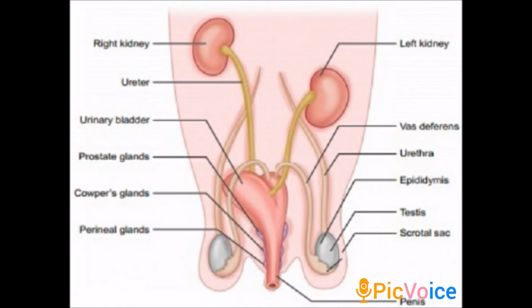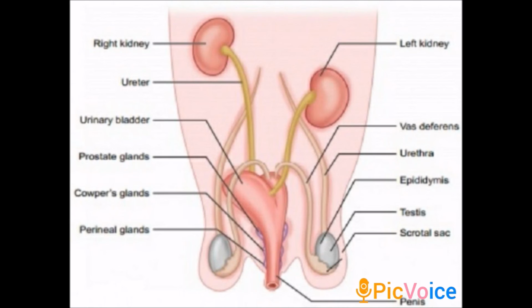Then these testes are enclosed by the scrotal sac in the abdominal cavity. After that, each testis consists of fine tubules called seminiferous tubules. These tubules lead into a coiled tube called the epididymis. See in the picture, the epididymis is present. After that, it leads to the sperm duct called the vas deferens.